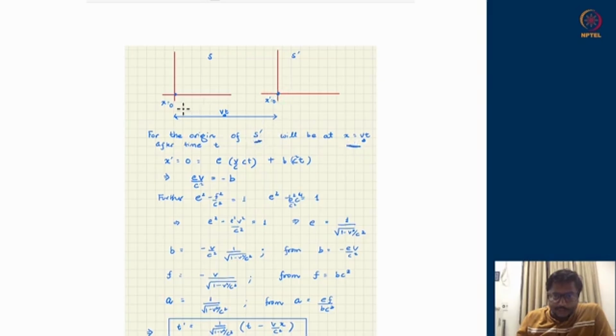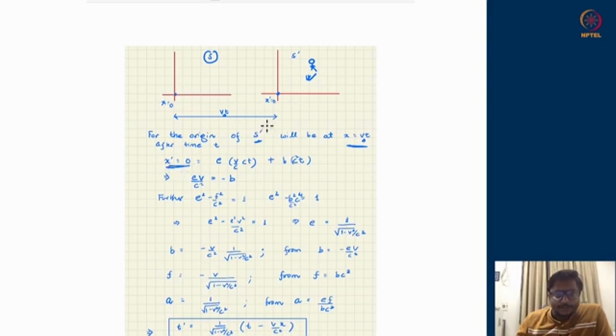This would be v naught t according to the observer in S. According to the observer in S prime, the location of the origin will still be x prime equals 0, because for this observer the other frame is moving backwards. Its own frame is stationary as seen by this observer. So this observer will say, okay, my location is x prime equals 0.